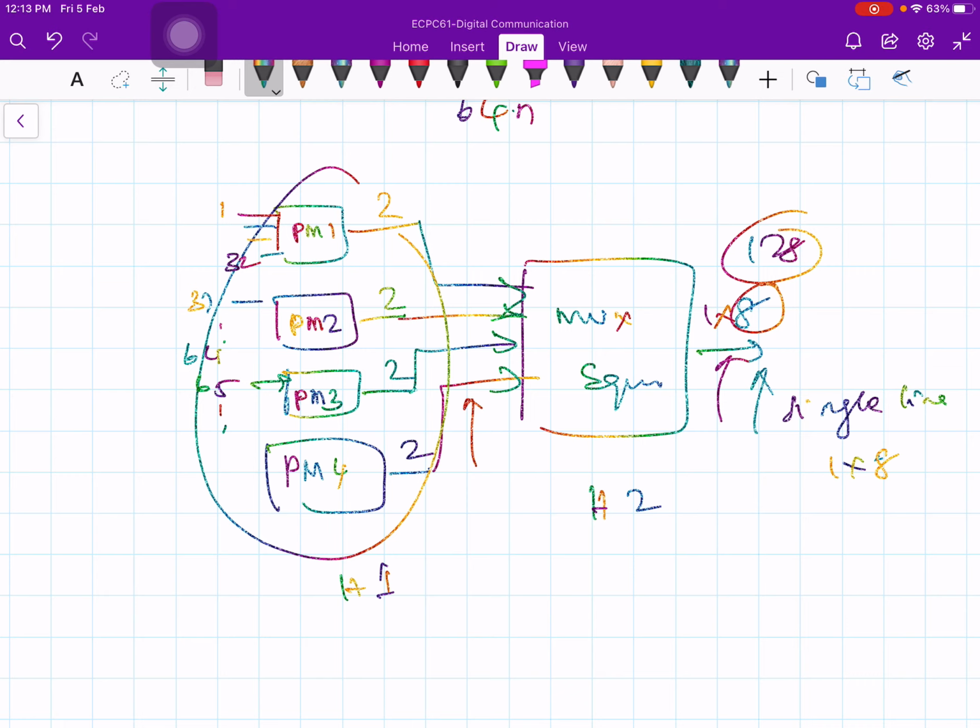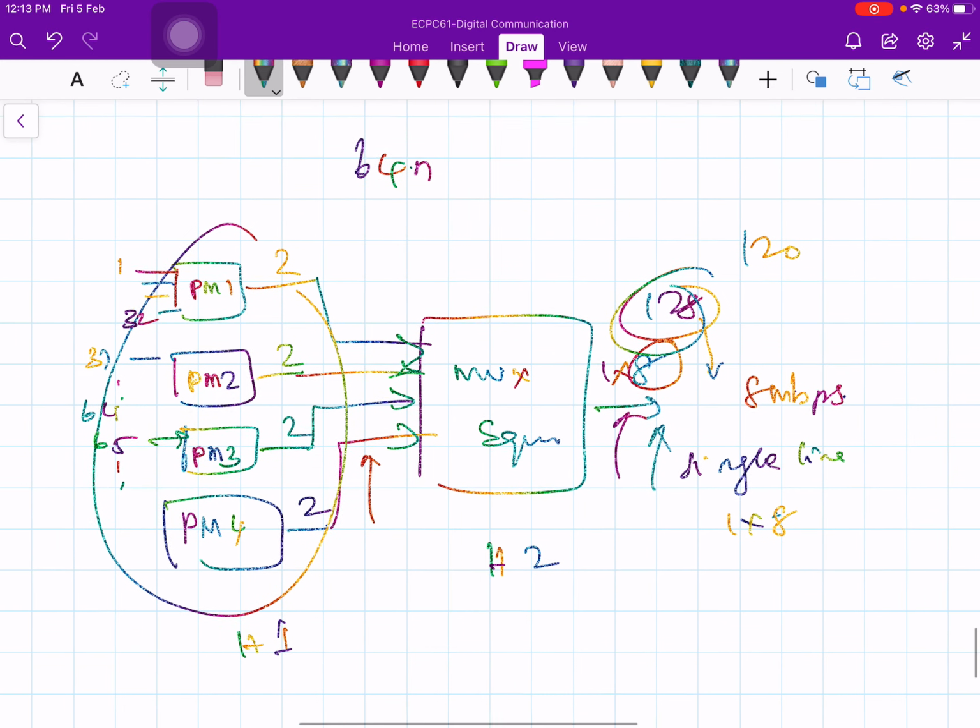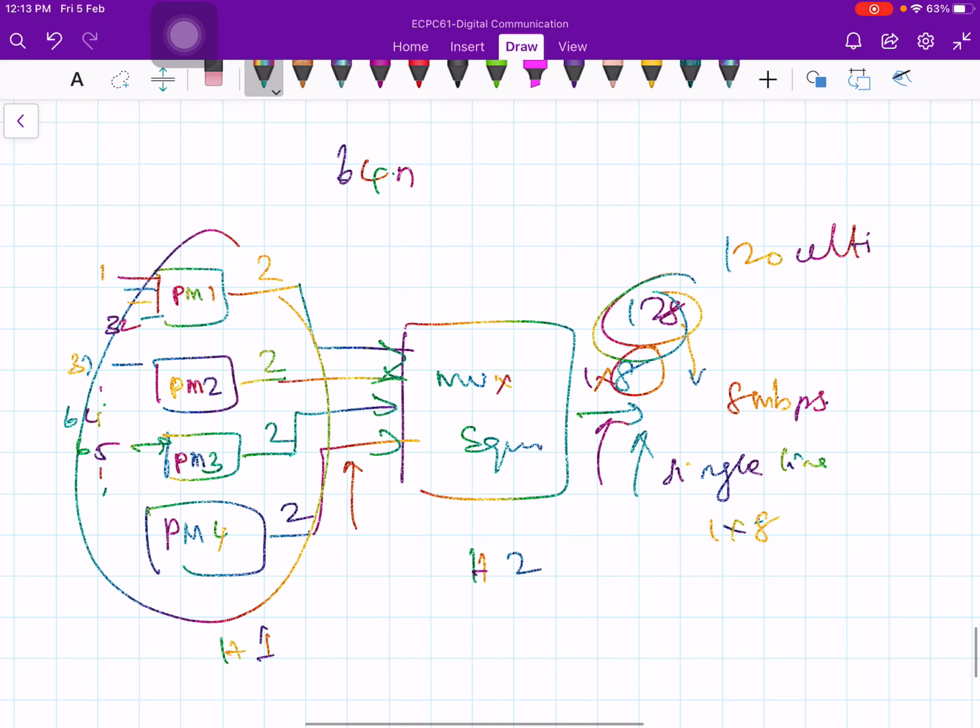The data rate corresponding to 128 channels would be roughly 8 Mbps. And out of this 128, how many will be utilized for voice? Only 120 will be utilized. The remaining 8 are reserved, as I said, for signaling information and for synchronization.